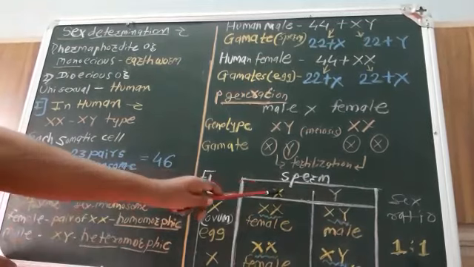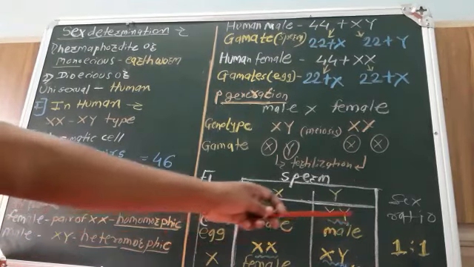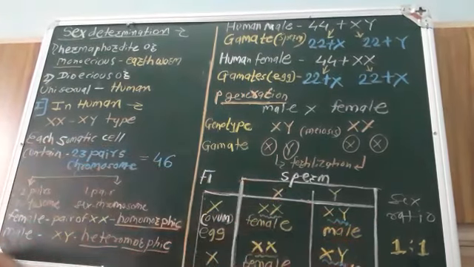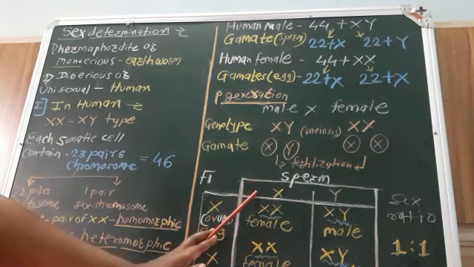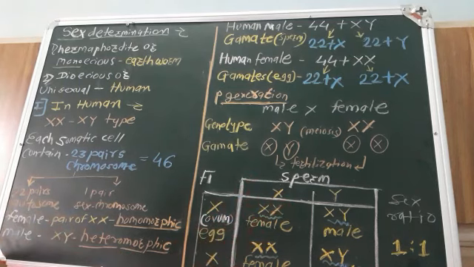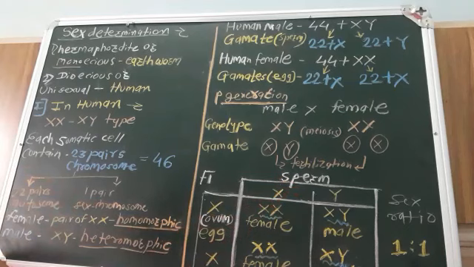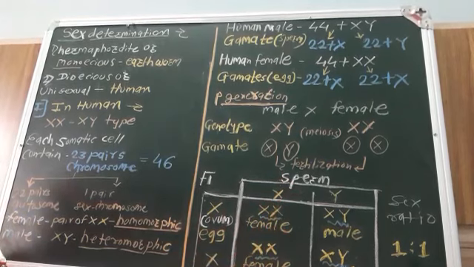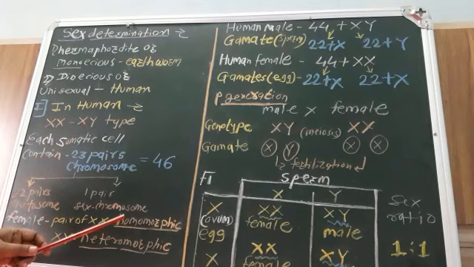So from this cross we can easily understand that the sex ratio in the F1 generation will be 1:1, and from this crossing it is well known that female is not responsible for the determination of sex in case of a human being. Male is responsible for the determination of sex of a child. So this is about the sex determination pattern in case of a human being.